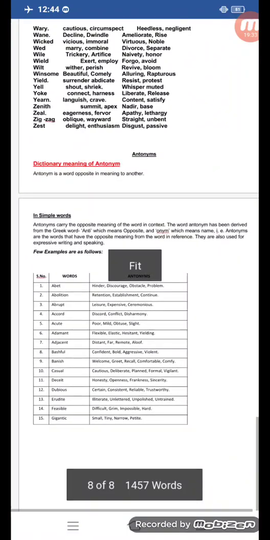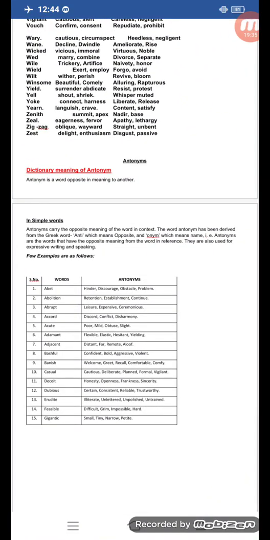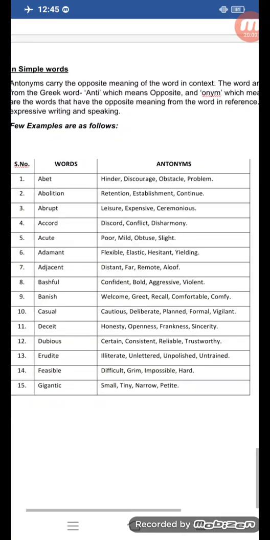The word antonym has been derived from the Greek word anti, which means opposite, and onym, which means name. So antonyms are the words that have the opposite meaning from the word in reference. They are also used for expressive writing and speaking. Here you can see some words as well as its opposite meanings are given.